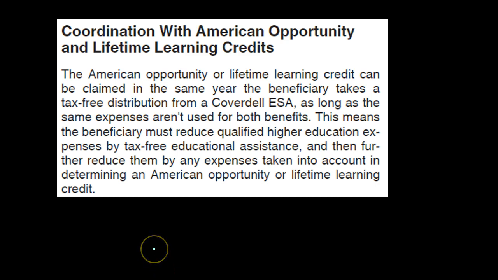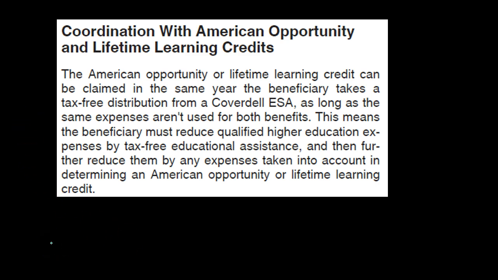So we might have the question here then, what are we going to do when we have this Coverdell ESA, which is going towards education, and then we've got these credits, which is the American Opportunity Credit and the Lifetime Learning Credit. How do those things mix together once the student is then going to school? Let's take a look. Back to the text.